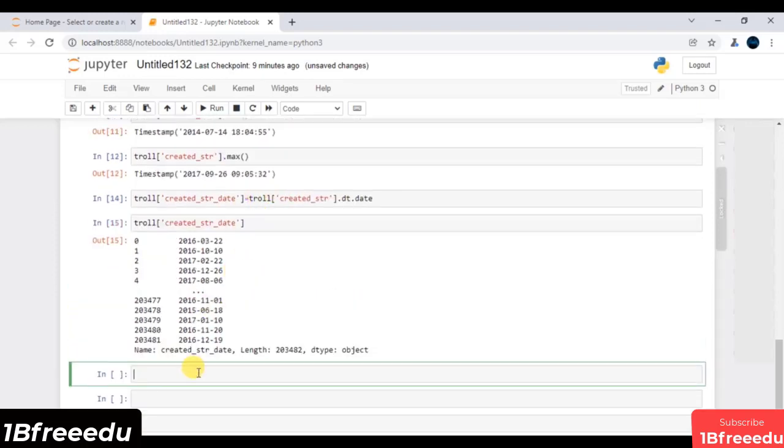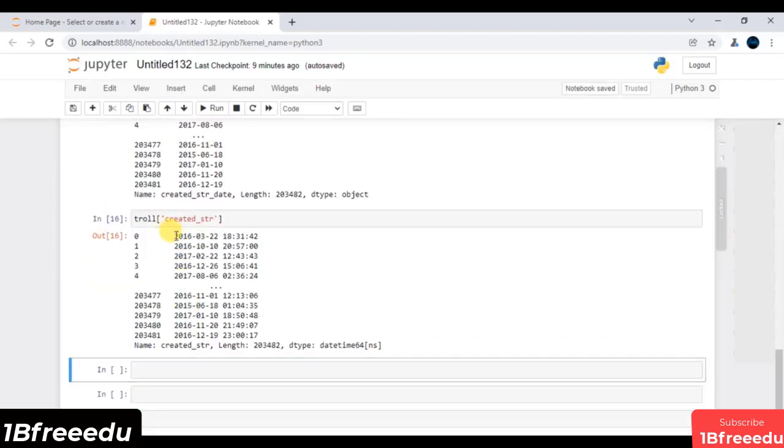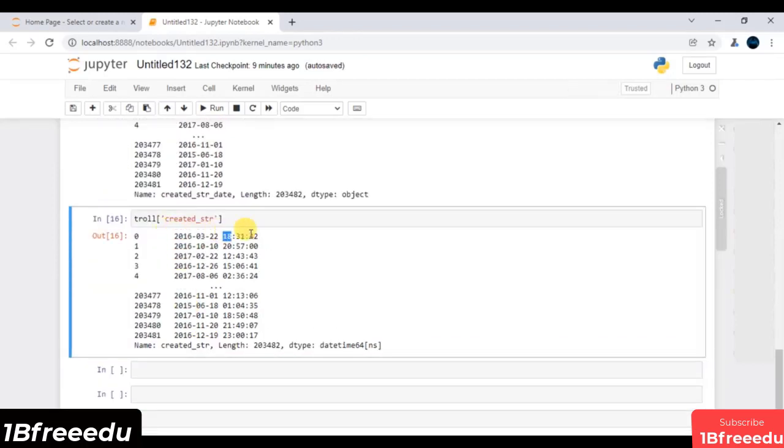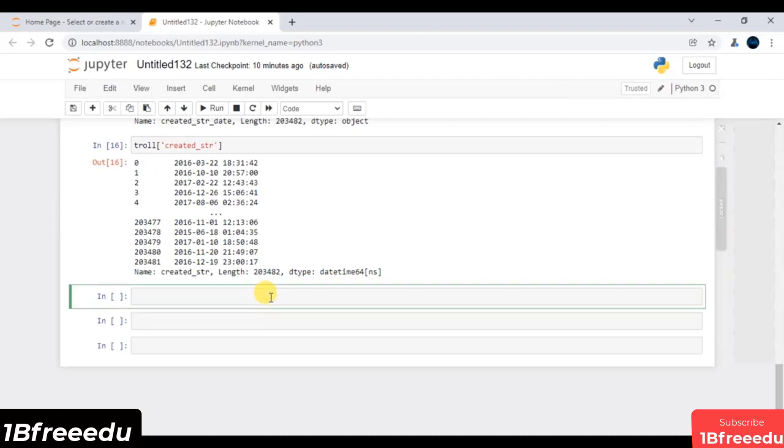Let me show you one more thing. If I look at created_str, this is typically my date and this is typically my time. Now what I need is just a count. So I will say pd.value_counts, and over there I have to just pass it.